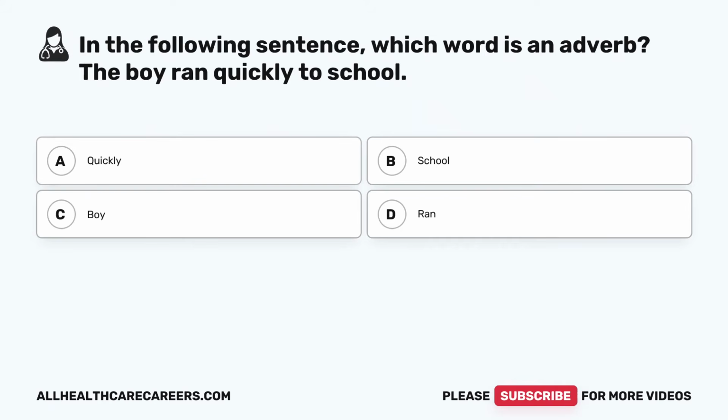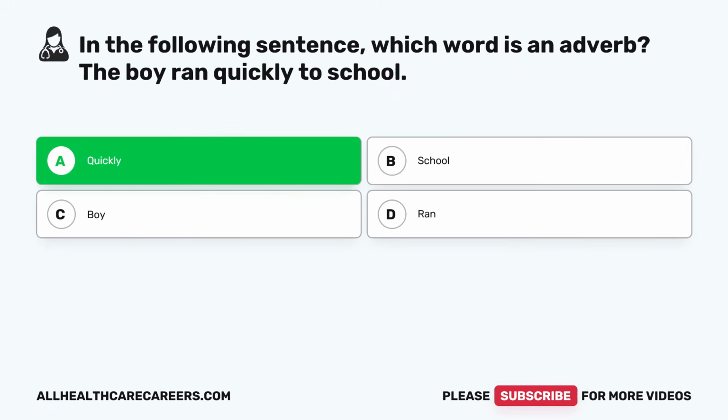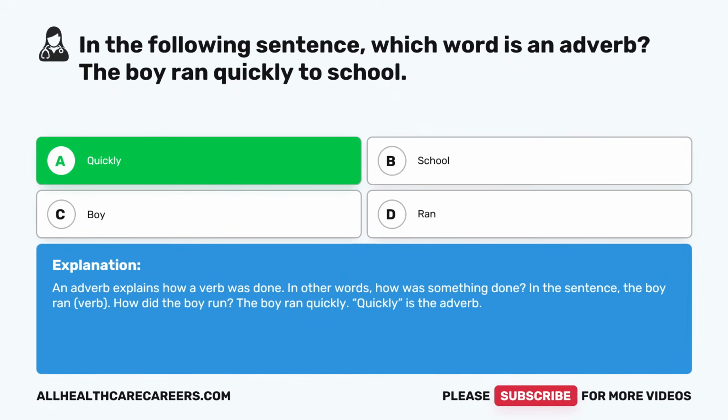In the following sentence, which word is an adverb? The boy ran quickly to school. A, quickly. B, school. C, boy. D, ran. The correct answer is A, quickly. An adverb explains how a verb was done. In other words, how was something done? In the sentence, the boy ran, verb. How did the boy run? The boy ran quickly. Quickly is the adverb.